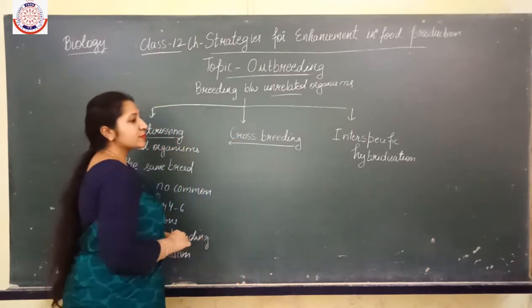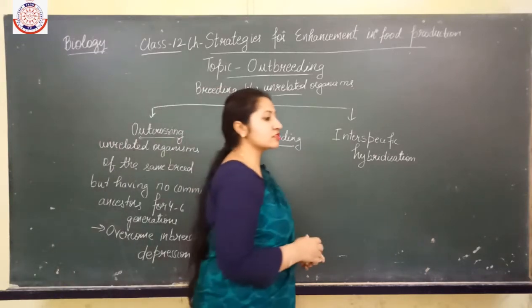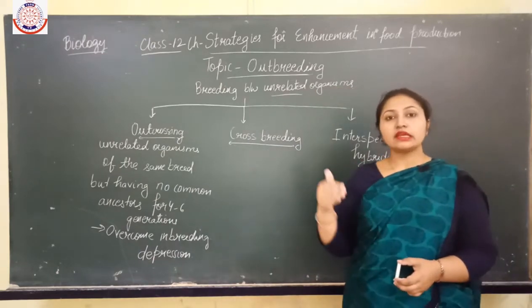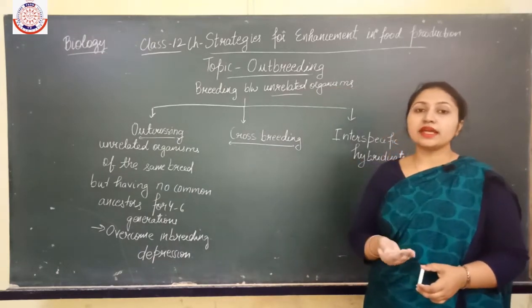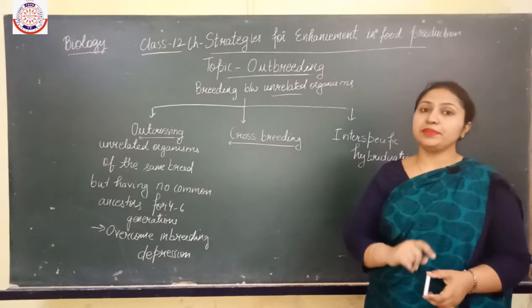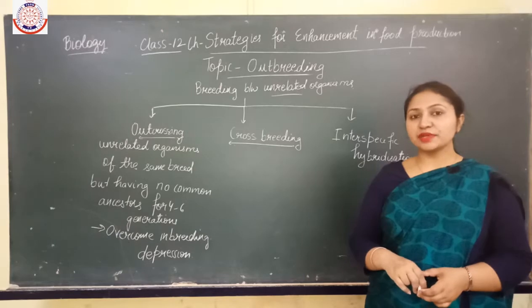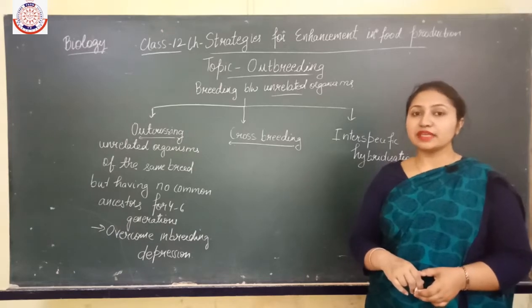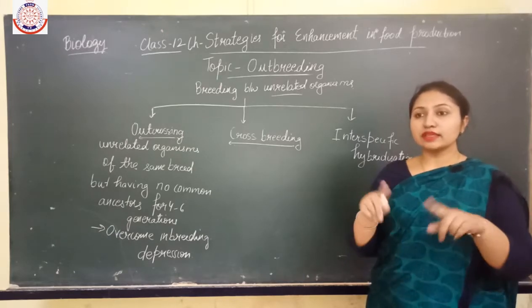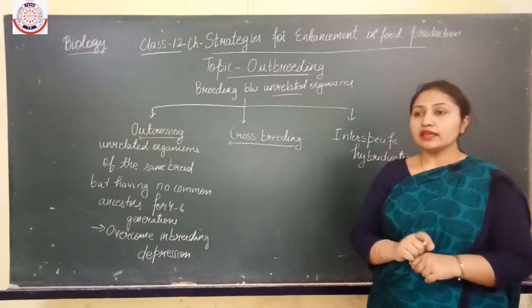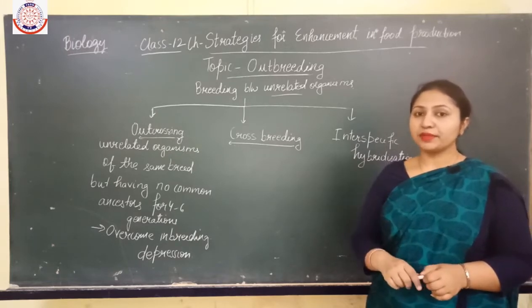Now what is crossbreeding? As I told you in the introduction part, crossbreeding means the breeding that occurs between two different breeds. I gave you the example of the indigenous breeds and the foreign, or exotic, breeds. When there is mating between the indigenous and the foreign, a crossbreed is obtained.